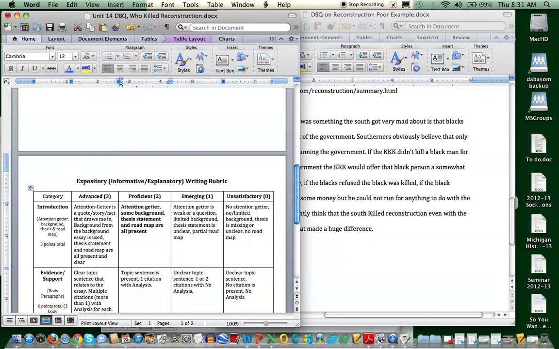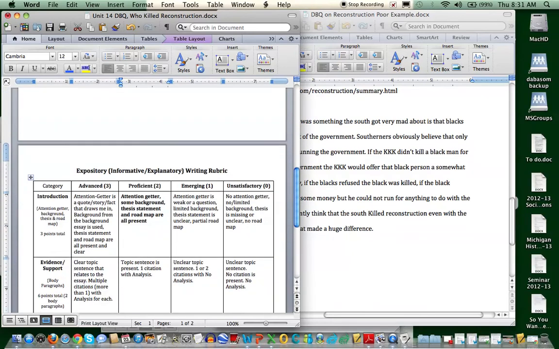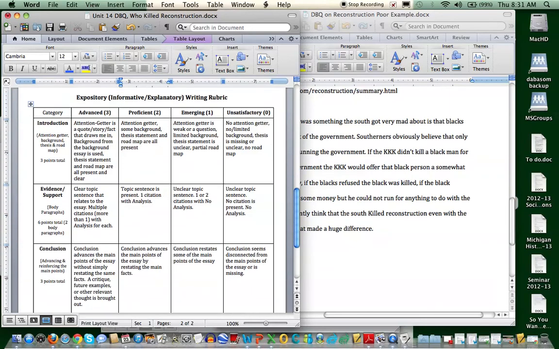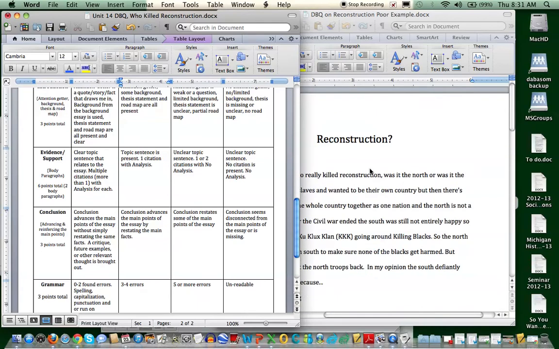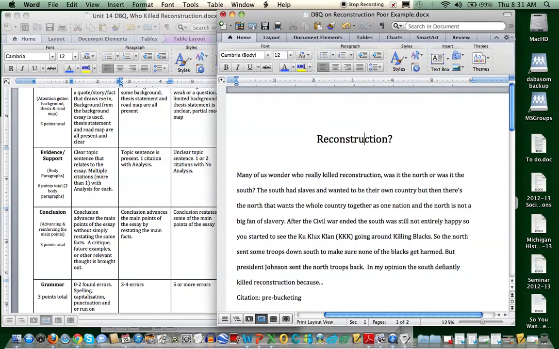So in total, this person only got a 7.5 out of 15, which is only a 50%. Were there some good things about the paper? Absolutely there were, but when you go through it completely, you can really see that there's not a lot of good things here, and a lot of errors.